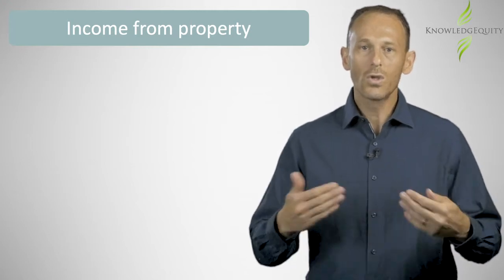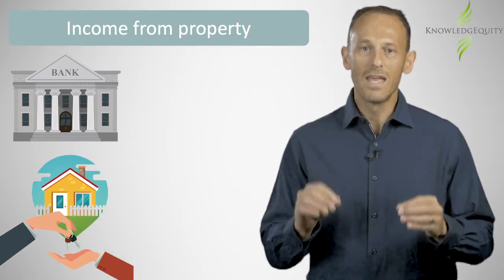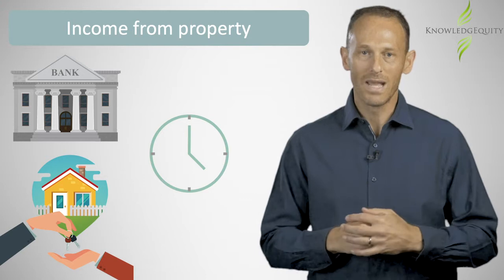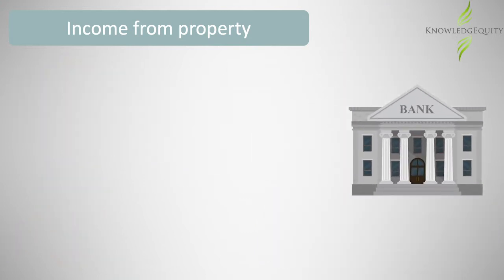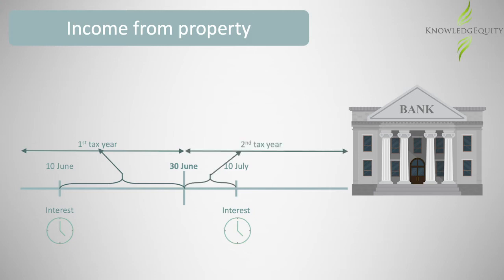However, if the interest or rent is earned in the normal course of carrying on a money lending or landlord business, then it is recognised on an accruals basis. XYZ Bank receives interest income from borrowers in arrears on the 10th day of each month. The bank would recognise the interest income on an accruals basis. Interest income accrued up until the last day of the tax year would be assessable in that tax year, even though part of the amount will only be received 10 days later.